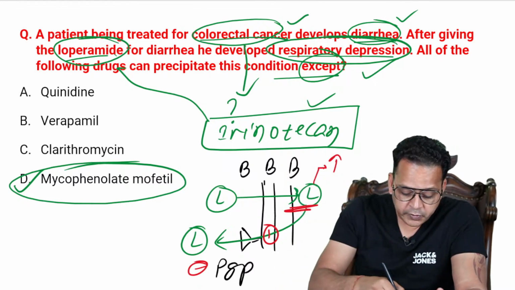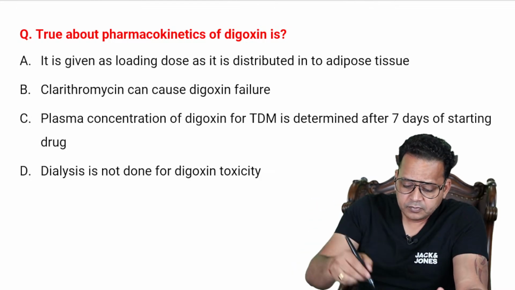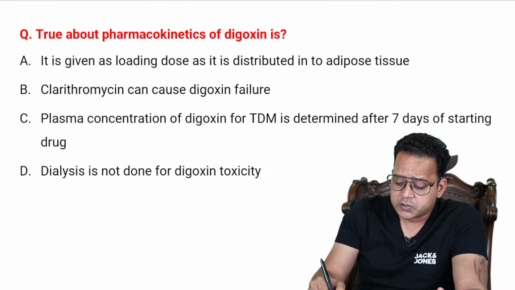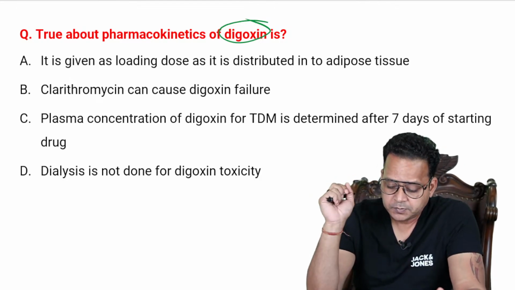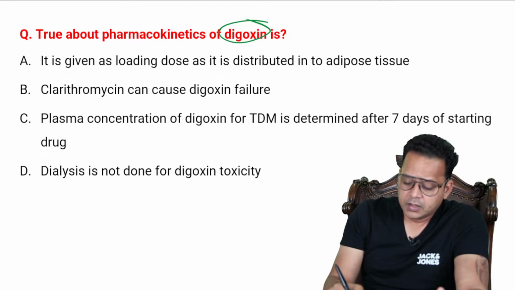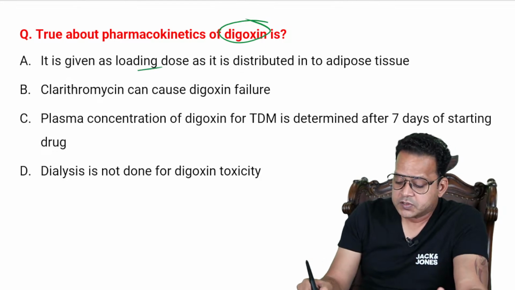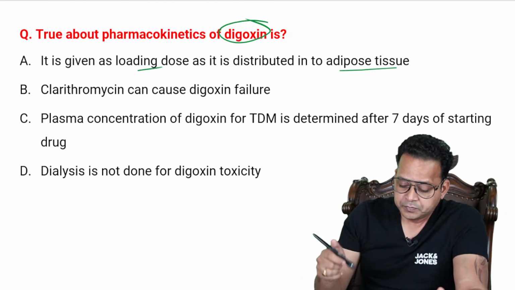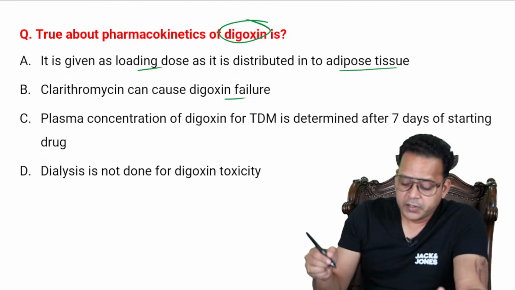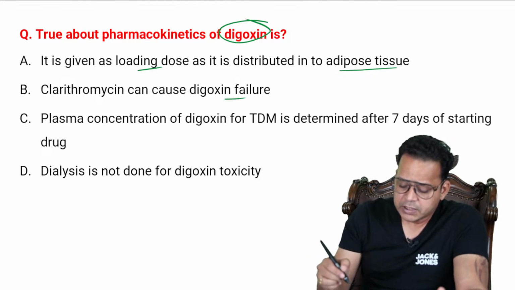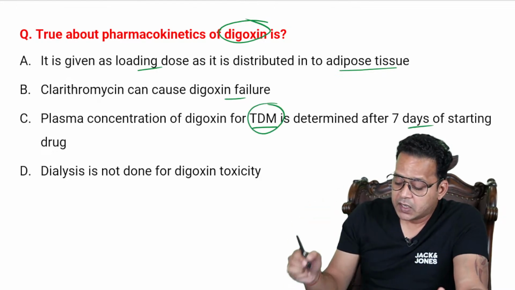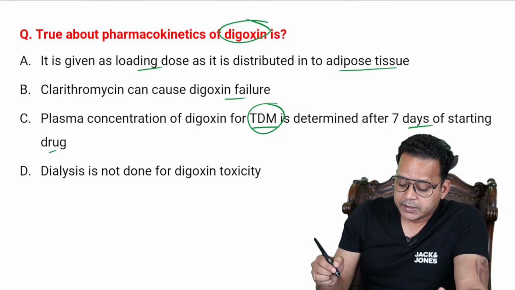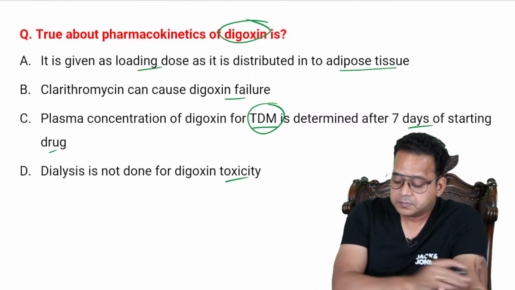So, moving on. Next question. Which is true about pharmacokinetics of digoxin? Digoxin is a very complicated drug. They love to ask about this drug. A: It is given as loading doses because it is distributed into adipose tissues. B: Clarithromycin can cause digoxin failure. C: Plasma concentration of digoxin for TDM, therapeutic drug monitoring, is determined 7 days after starting the drug. D: Dialysis is not done for digoxin toxicity.